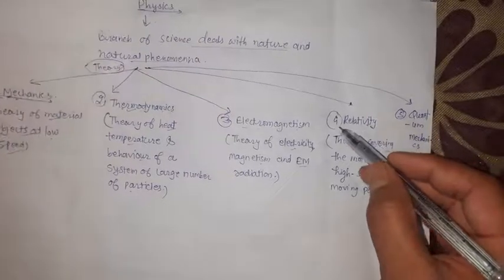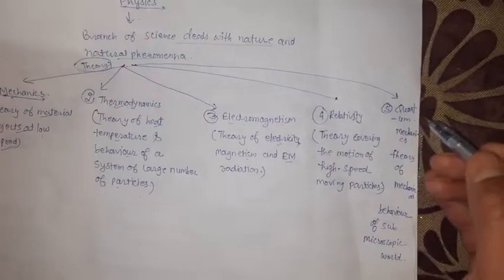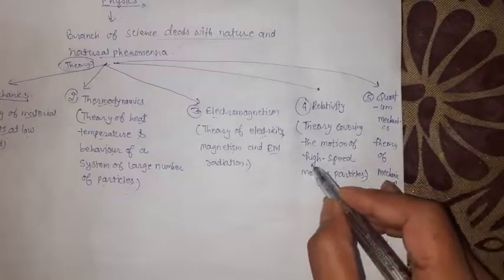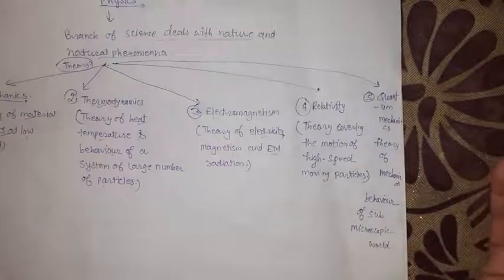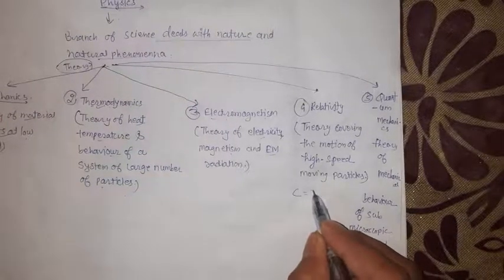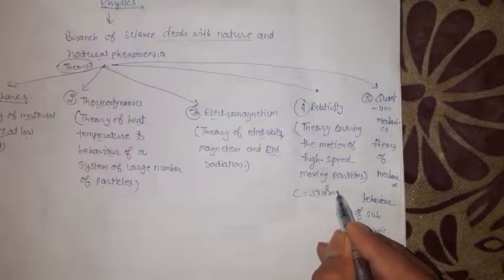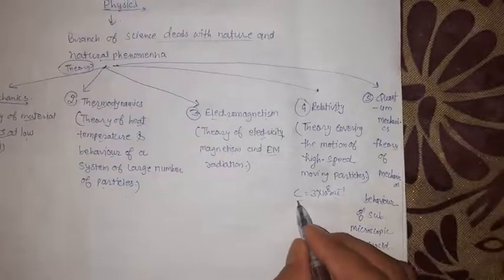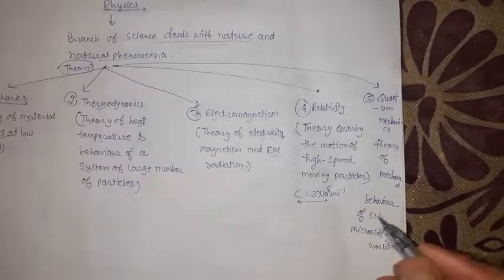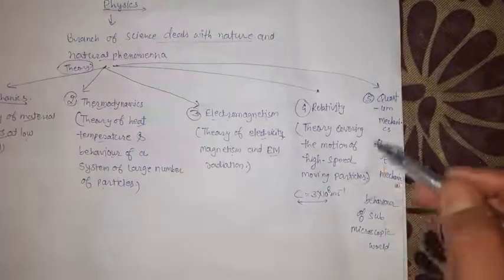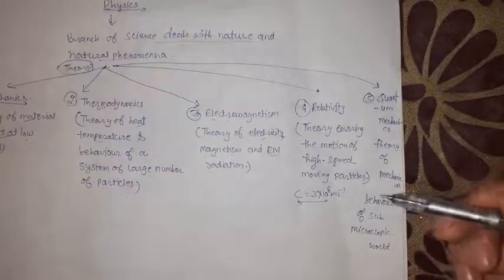Now there is the fourth theory, relativity, with the help of which we can understand physics. Here, students, we deal with high speed. High speed means speed comparable to the speed of light. The speed of light is 3 into 10 to the power 8 meter per second. So this study deals with such very high speeds. With low speed it is mechanics, and with very high speed it is relativity.